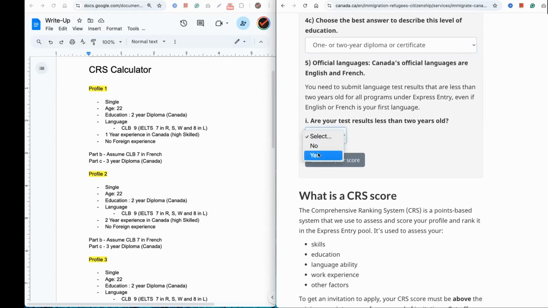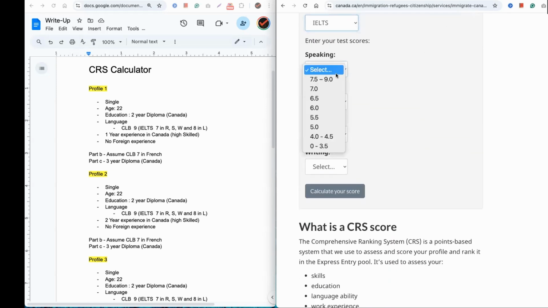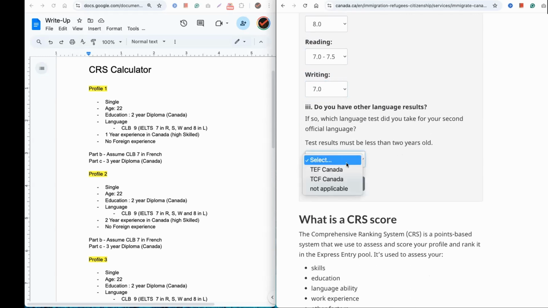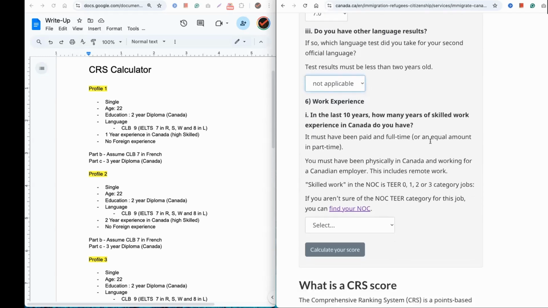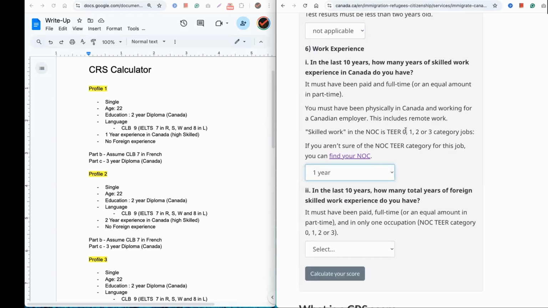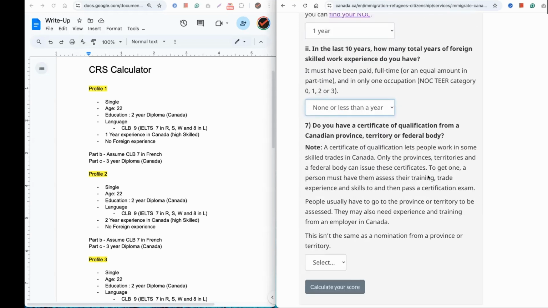And then it's asked for the language. So we say, you know what, it's the IELTS. So this is CLB 10, this is CLB 9. Let's look at CLB 9, and I'm going to give CLB 9 for this person. And let's say they do not have a French language score, and they have 1 year experience in Canada in a high skilled occupation. High skilled is defined as tier 0, 1, 2, 3. And they do not have any foreign experience. They just came after grade 12.